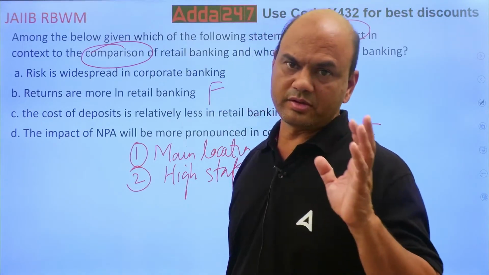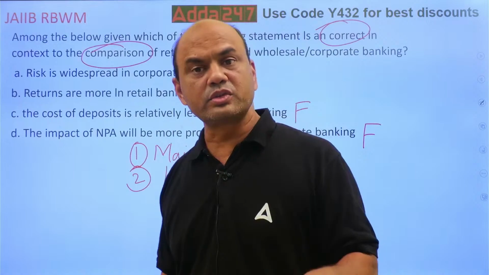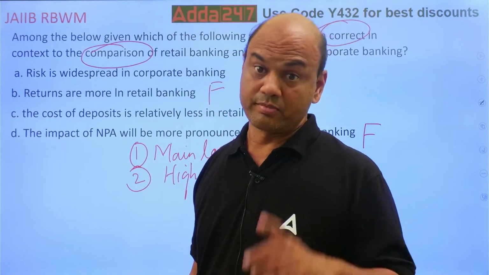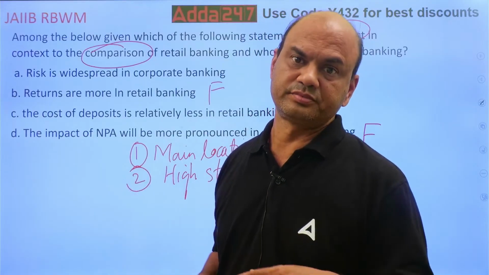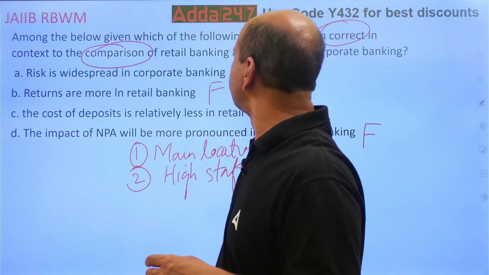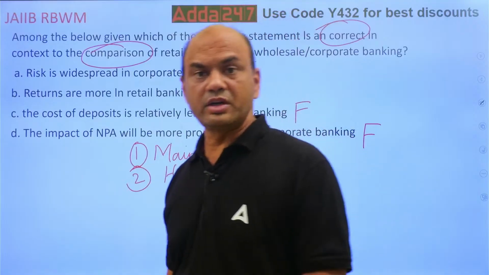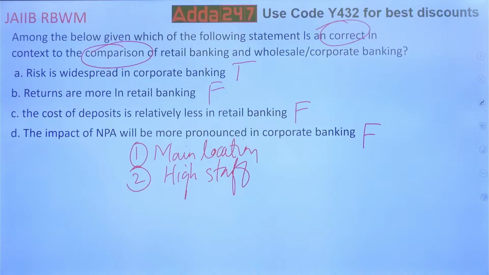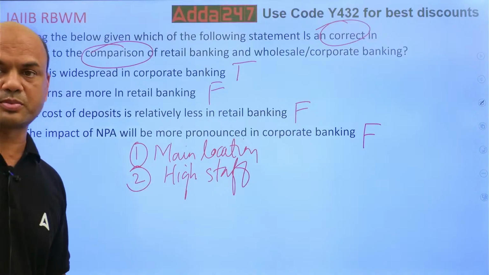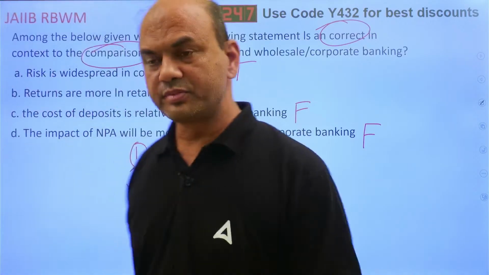Huge. See, corporate banking is a major source of risk. Kindly note this: it is a major source of risk to the entire bank. So this will be true. Got it? This becomes true. Why? Because who is the source? That's important. Who is the source? The source is corporate banking. Got it? Clear?